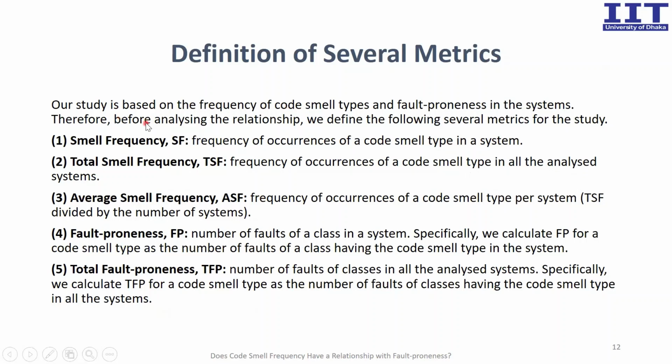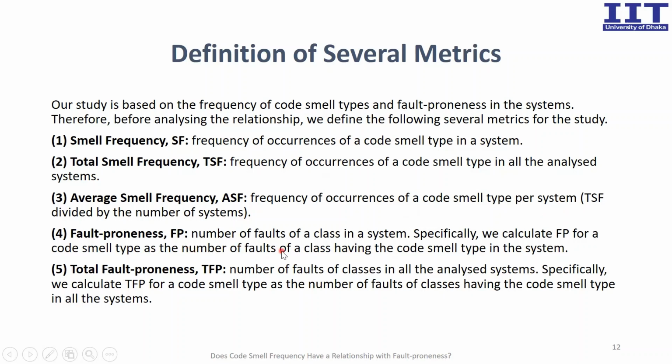Our study is based on the frequency of code smells and fault-proneness in the systems. Therefore, before analyzing the relationship, we define the following several metrics for this study. Smell frequency: frequency of occurrences of a code smell in a system. Total smell frequency: frequency of occurrences of a code smell in all the analyzed systems. Average smell frequency: frequency of occurrences of a code smell per system, right?